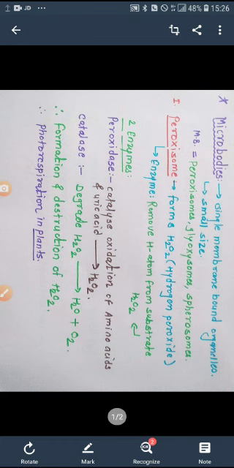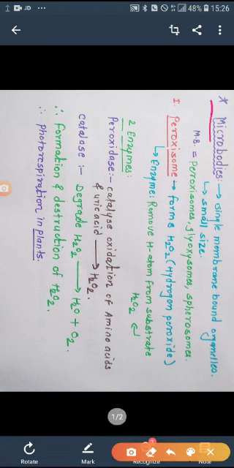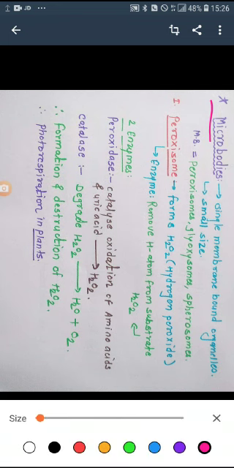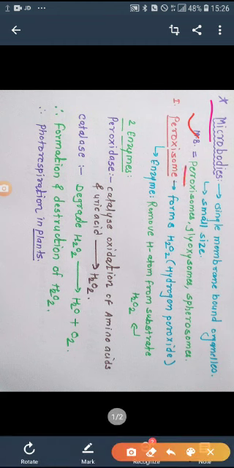These microbodies are generally small in size, hence they are called microbodies. Means the name microbodies comes from their size. Single membrane bound organelles which are tiny and small are called microbodies. There are three examples generally considered, and this group includes the peroxisome, glyoxisome and the spherosomes. These three together are called the microbodies.